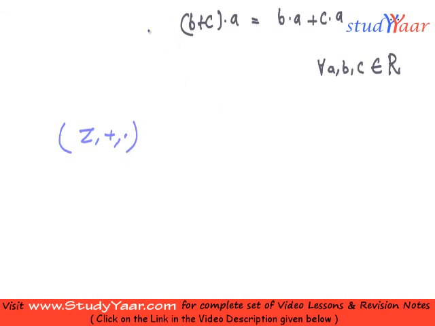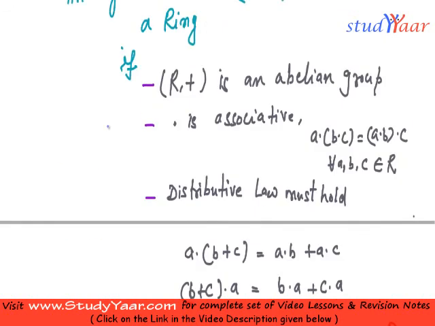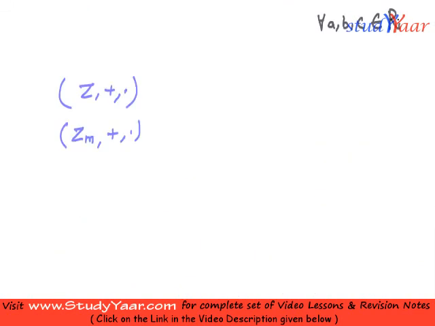Another example that I can give you is Zm, where m can be anything, plus, dot. Even this is a ring. We have already seen Zm, plus is an abelian group. You can also check that the other two properties also hold. Let's take an example so that you know that this is true.